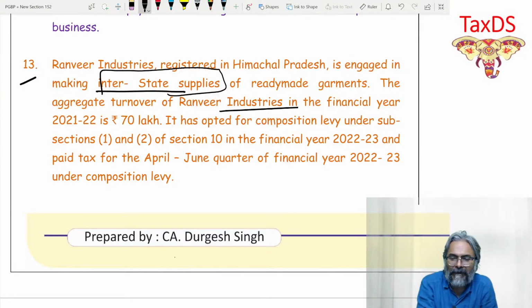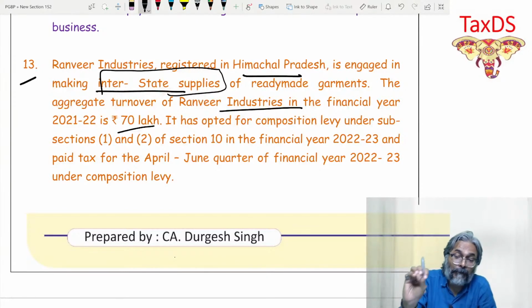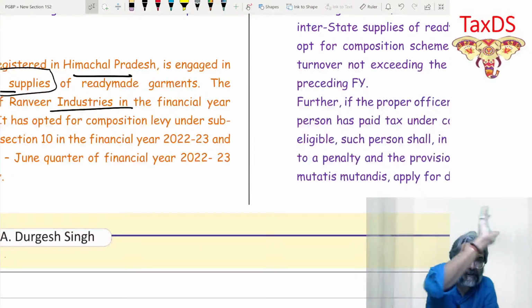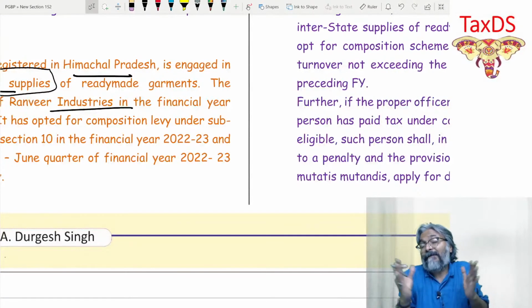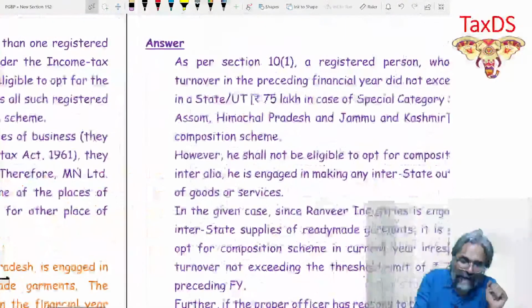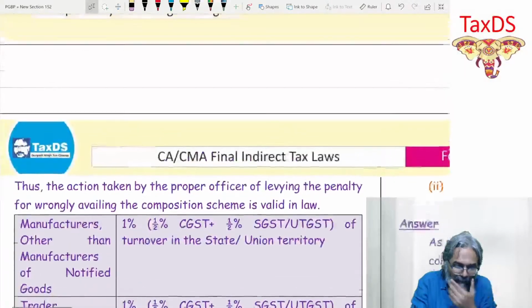The aggregate turnover of Ranveer in the financial year is 70 lakhs. It has opted for composition levy, and because you think of Himachal Pradesh, you will say 75 lakhs. All that nonsense you're going to put up, and therefore you will conclude what? Yes, sir, the composition levy is available because the turnover is not more than 75 lakhs. Now, out of 10 students, 5 will make this mistake. Many of you are saying, sir, I am not in that 5. That we will see in the examination whether you are in that 5 or not.